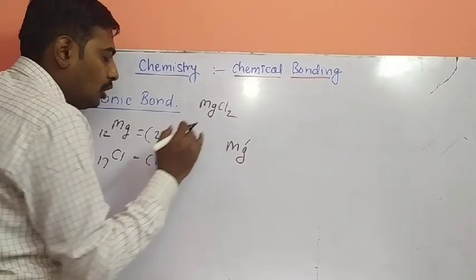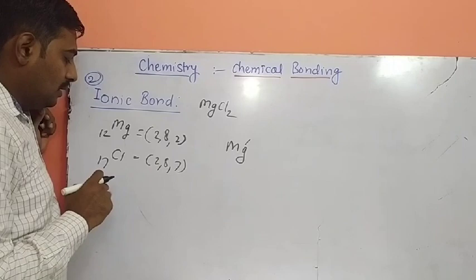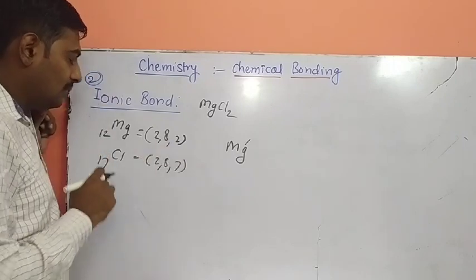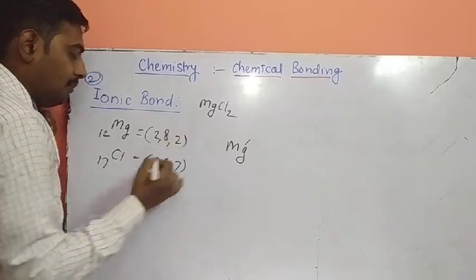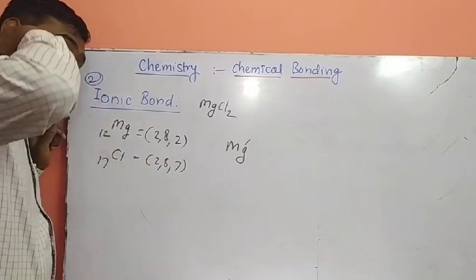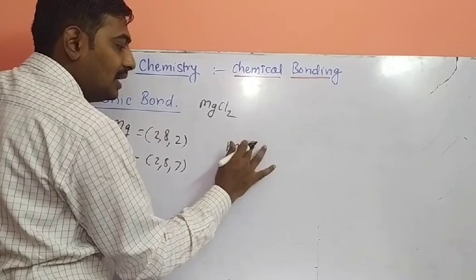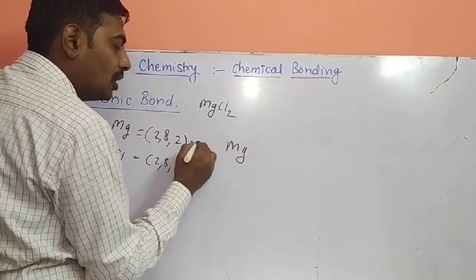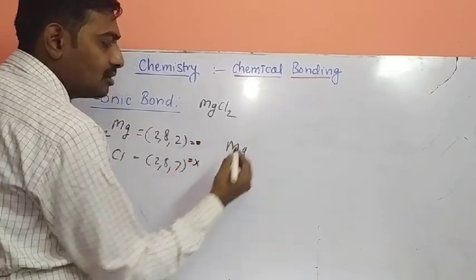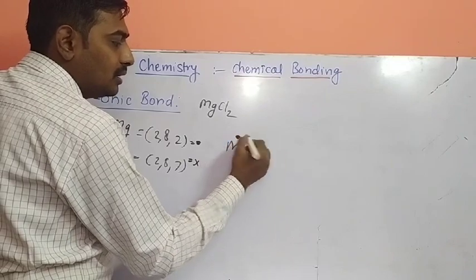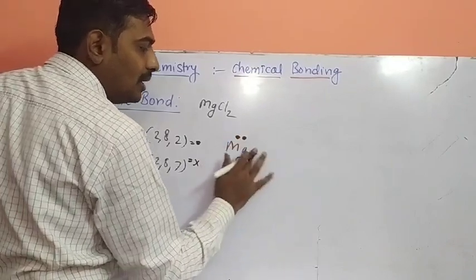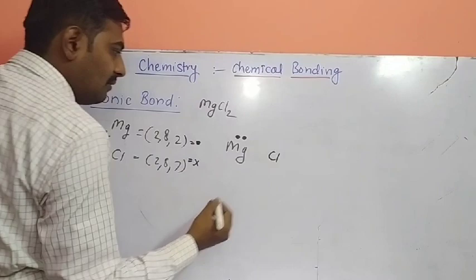Next example, magnesium chloride. Magnesium has atomic number 12, electron configuration 2, 8, 2. Chlorine has atomic number 17, electron configuration 2, 8, 7. So how many valence electrons does magnesium contain? 2 valence electrons, represented by dots, and chlorine represented by plus. While how many valence electrons does chlorine contain? 7 valence electrons.